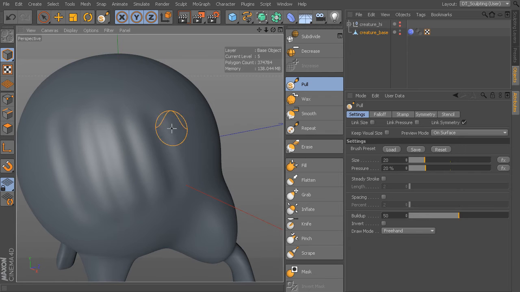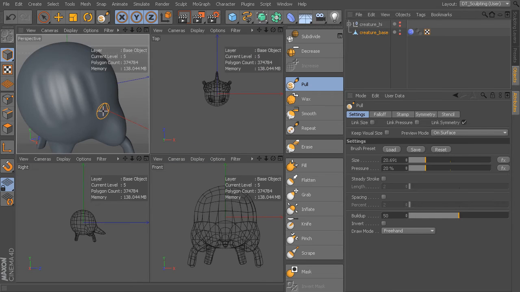The size of the brush is determined here. Our size is set to 20. I can middle mouse drag sideways and change the size. In this case, I'm using a Wacom tablet, but if you're using a mouse, you can middle mouse drag sideways to change the brush size. You can see the little vertical line with the circle on the end of it. That's actually the pressure.